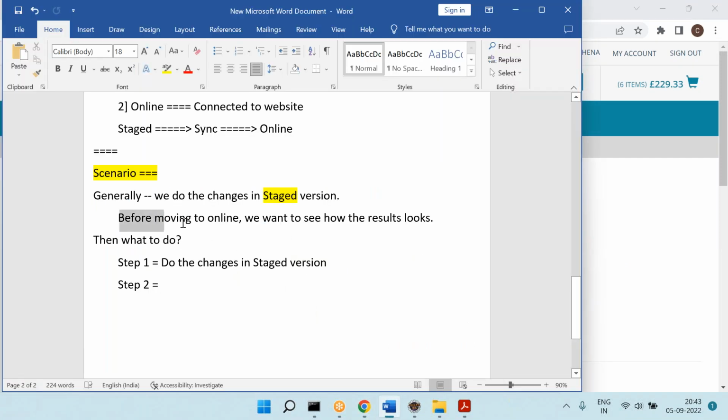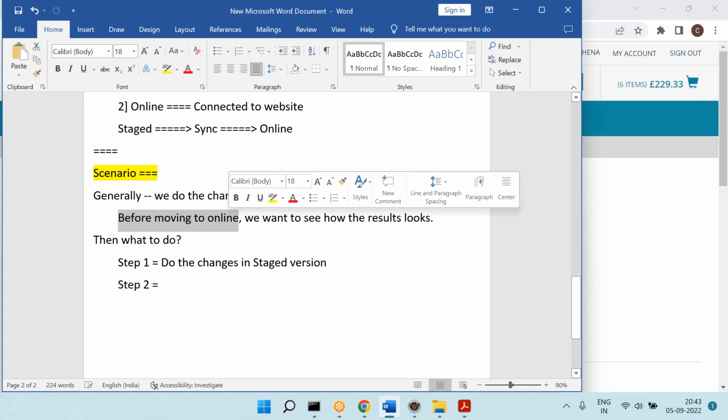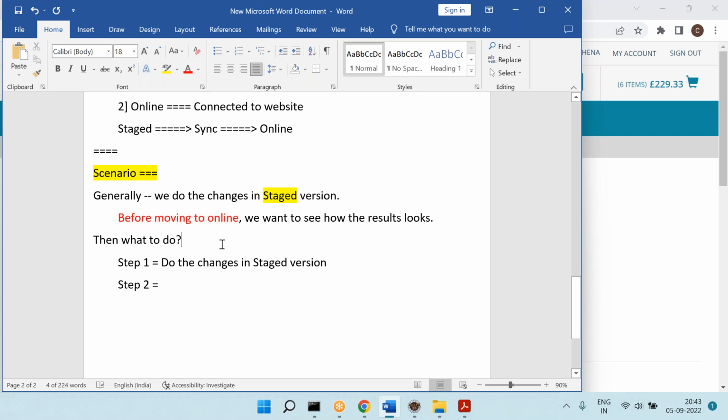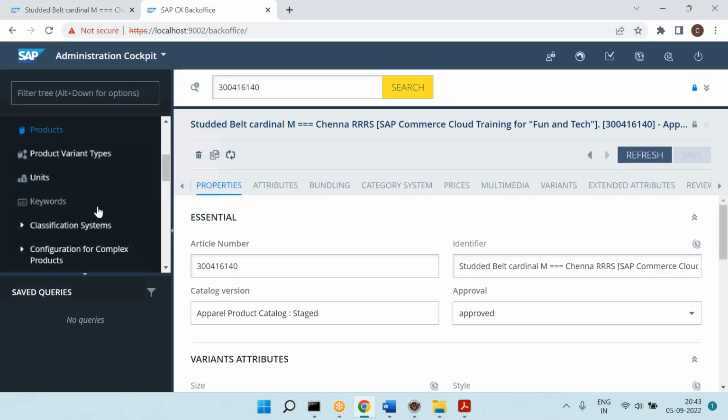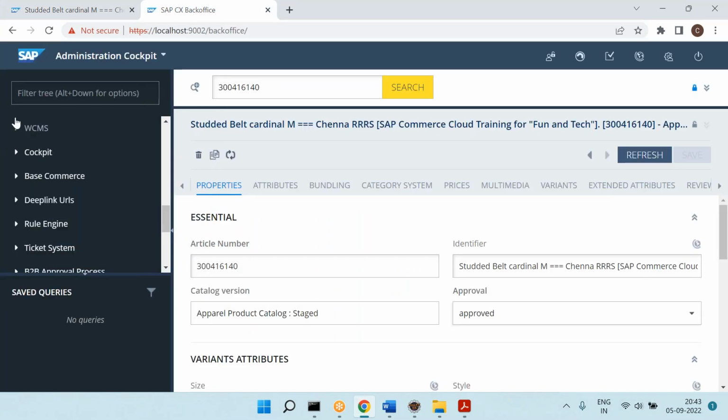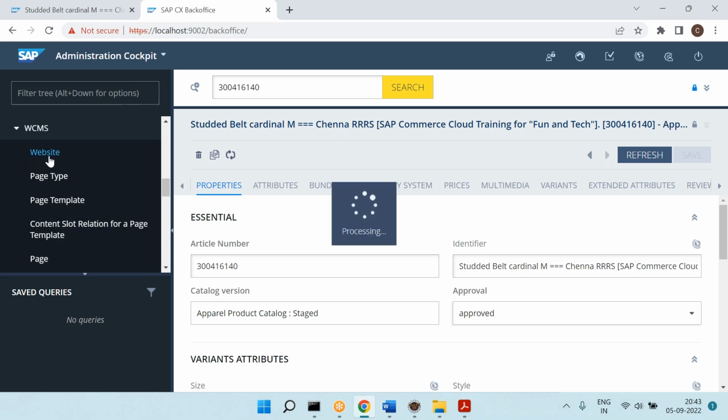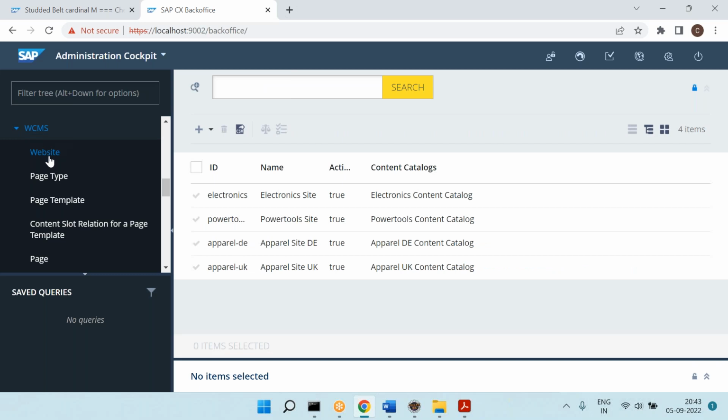And if I want to see it, then I need to move to online. But what is my requirement? Before moving to online, we want to see the results. Then what I will do is that step number 2, this is which website, tell me? Apparel UK website. You can see, go to the websites, Apparel UK website.